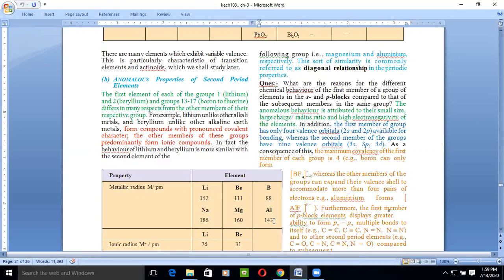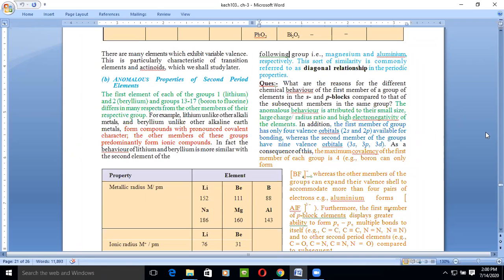Right. So now a question is raised: what are the reasons for the difference in chemical properties of the first member of the group of elements in the s and p block compared to the subsequent members of the same group? Why is there a difference in properties? The anomalous behavior is attributed to the smaller size, large charge to radius ratio, and high electronegativity of these elements. So these are the highly reactive elements of their family. The size is small as compared to the other elements, so that is why they show a different behavior from the other elements of the family.